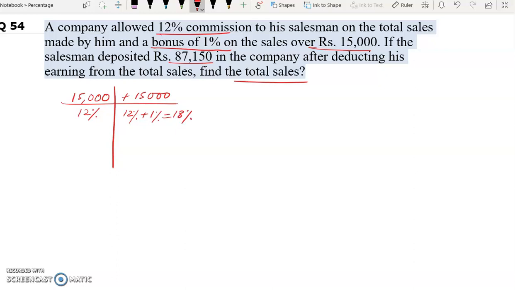Now what we will do, we will assume that the salesman receives 13% commission up to 15,000 sales. So this means he receives 1% more commission. Now 1% of 15,000 will be how much? This will give us 150 rupees.